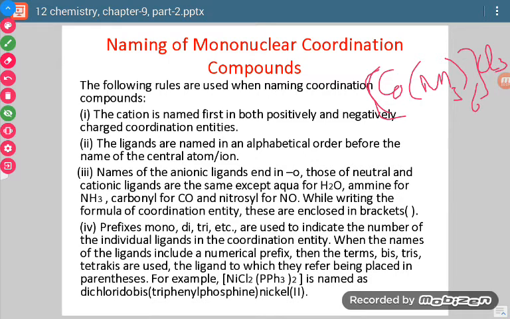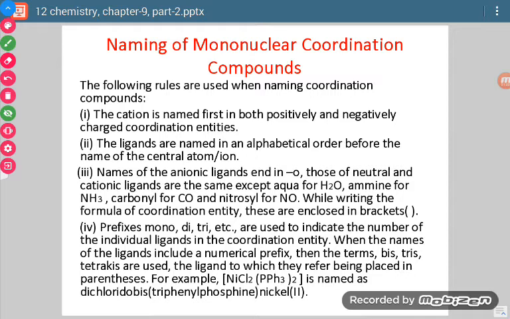Now first of all I have to decide whether this portion is cation or this portion is cation. Once we decide which is cation, which is anion, then the rule is cation is named first and then anion will be named. In this case, this particular coordination sphere is cation, so this will be named first and then Cl3 will be named.